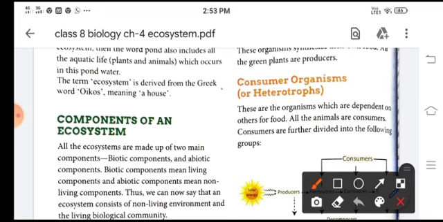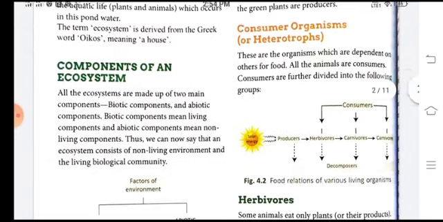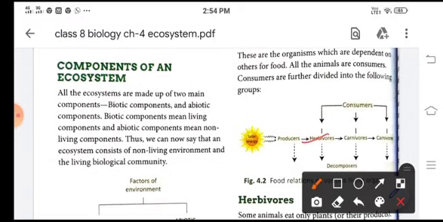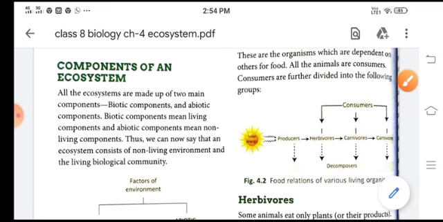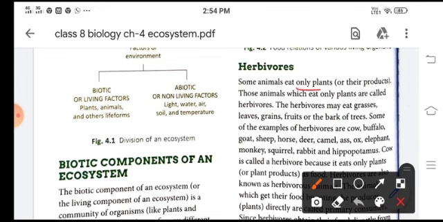Next is the consumers, the organisms which are heterotrophs. That means the consumers depend on others for food. So all animals are consumers, and these consumers are again divided into particular groups like herbivores, carnivores and decomposers. Okay, so let's move on to herbivores. Animals which eat only plants come under herbivores.